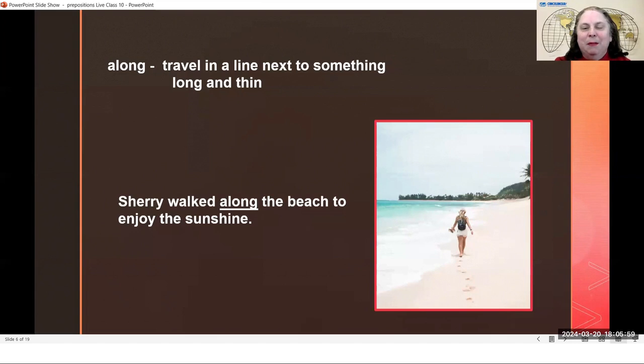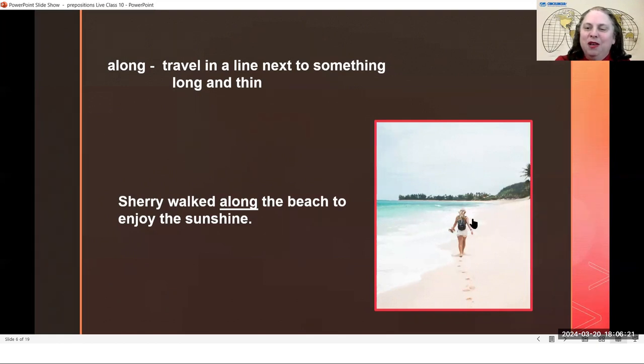Here is another example of along. Sherry walked along the beach to enjoy the sunshine. So here she is walking along the beach. And so she is going in a line that she is next to something that is long and thin.